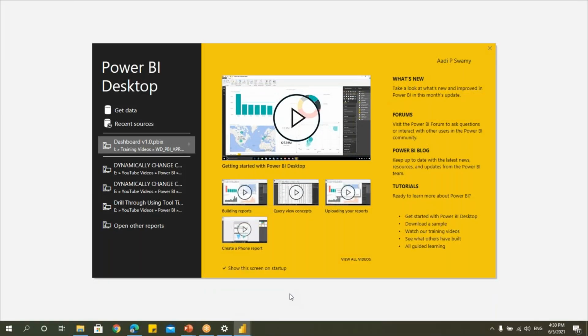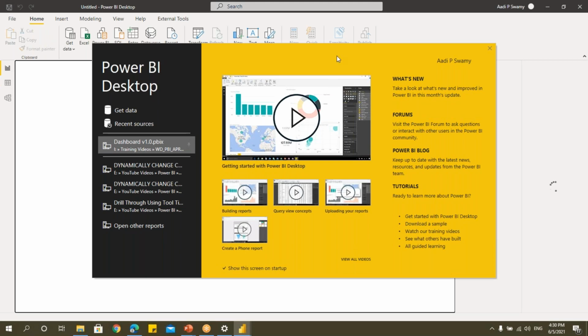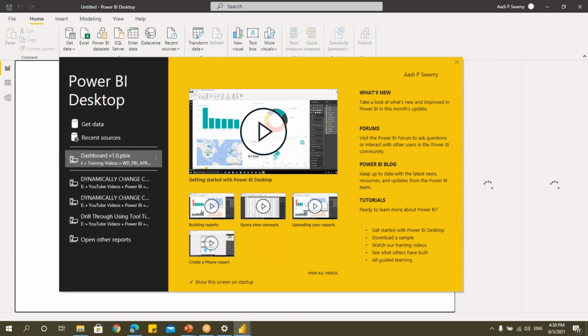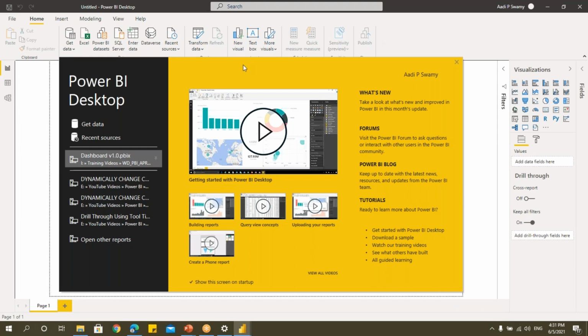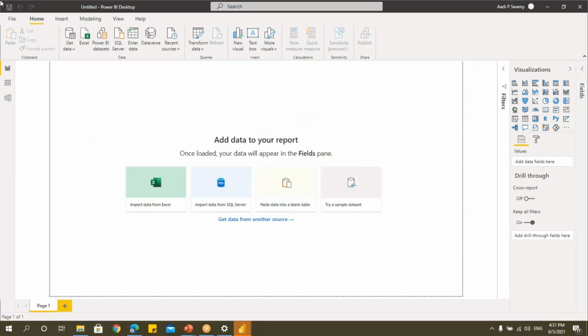Okay, right. So this is the Power BI desktop. Once you install and open it, this is what we'll get. And guys, just try to relate this with MS Office applications, so that it becomes easy for you to understand. So this is the welcome screen. We have a lot of things here that are similar to the MS Office application. Let me just close this. This will be the window. And people, this window is very simple to understand.